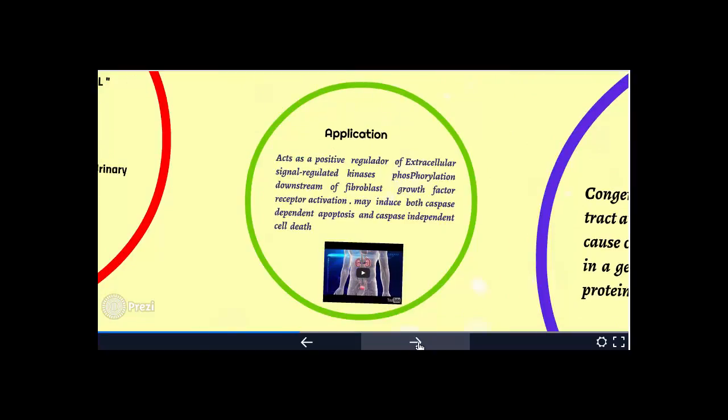Application: it acts as a positive regulator of extracellular signal-regulated kinase phosphorylation downstream of fibroblast growth factor receptor activation, and may induce caspase-dependent apoptosis and caspase-independent cell death.